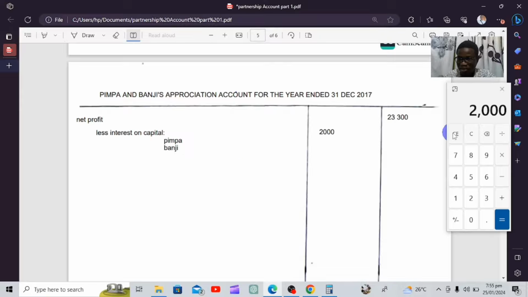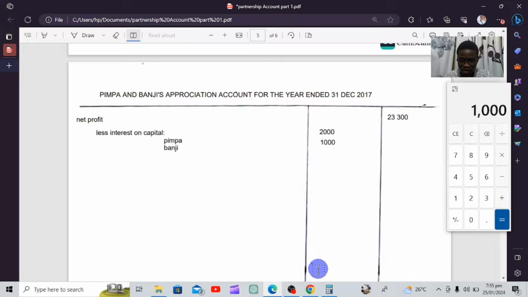Banji contributed 20,000. So 5% of 20,000 that Banji contributed, we're getting 1,000. So we're going to include 1,000 here, since Banji also contributed to the business. So his capital accumulated an interest of 1,000.